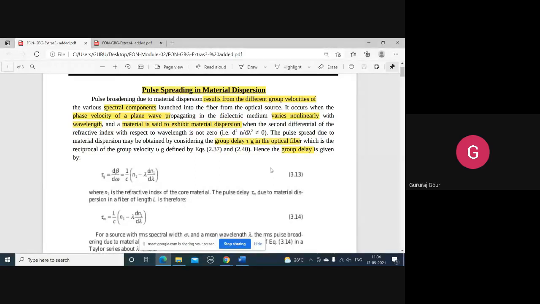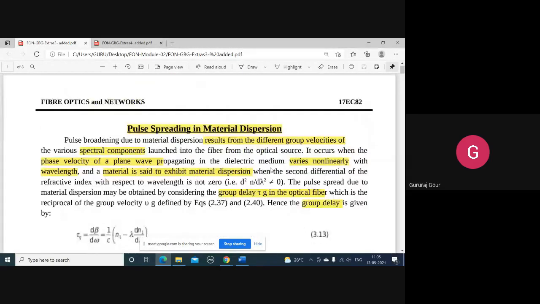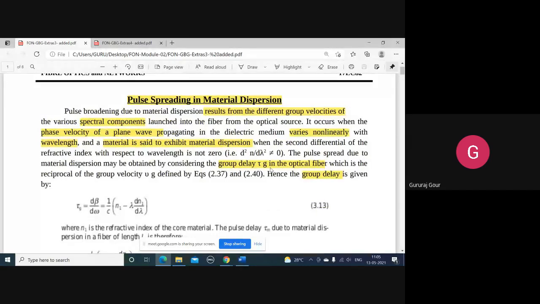So the intensity modulated wave is propagating all the way through the core of the fiber. The same thing we looked at, that intensity modulated wave, in terms of the pulses as far as the dispersion is concerned. Now the question is why this pulse spreading is happening. What is the main cause for that? That is today's hot topic.